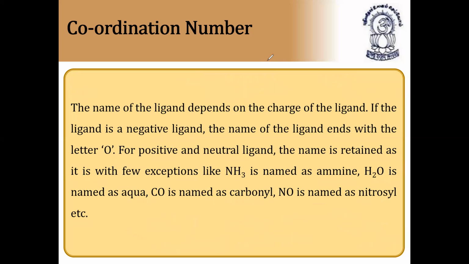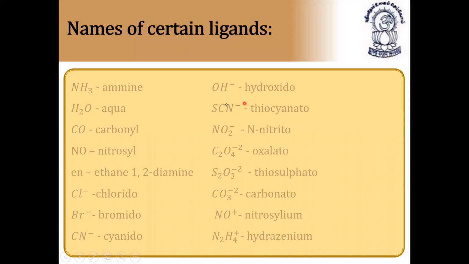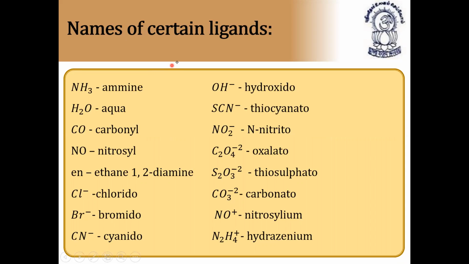So with this, we can say naming of coordination compounds. Now naming of certain ligands, you can see here. If you understand this page easily, you can do it better. Very, very important: ammine, aqua, carbonyl, nitrosyl, ethane-1,2-diamine, chlorido, bromido, bromo, cyanido, hydroxido, thiocyanato, nitrito, oxalato, thiosulfato, carbonato, nitrosylium, hydrazinium.